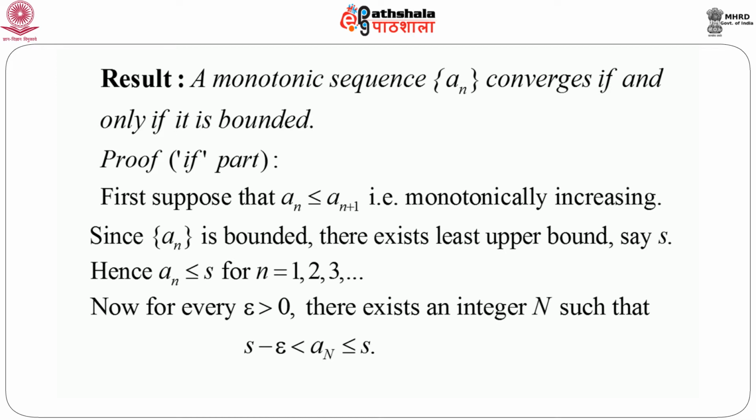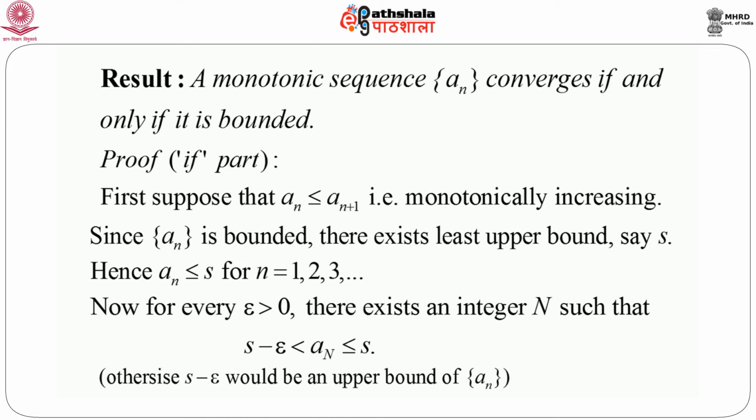And an must be less than or equal to S, otherwise S minus epsilon would be an upper bound of an. That means if we claim that there does not exist such an integer, then we can treat S minus epsilon as an upper bound of an. But here we assume that S is the least upper bound, so all other upper bounds should be greater than or equal to S. So S minus epsilon is not an upper bound.